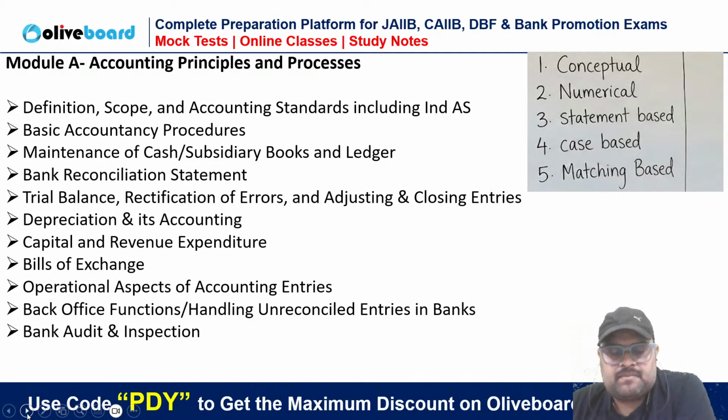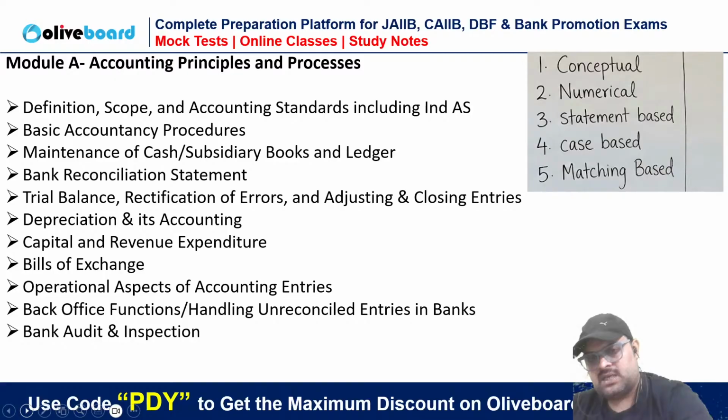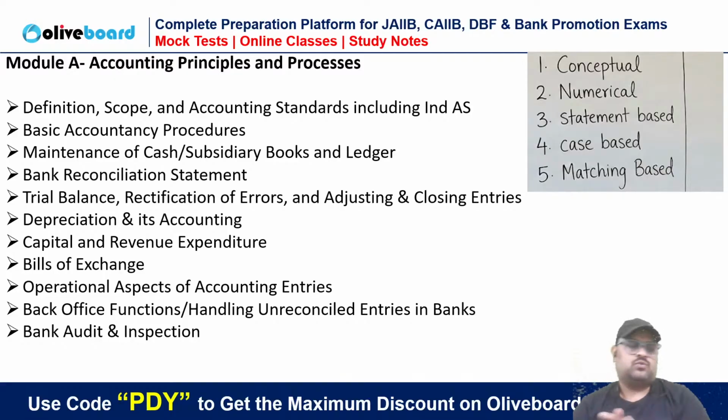Now, Module A. There are like 10 to 11 topics in Module A, but this discussion is highly focused on the areas which have to be the key concentration when you prepare as a banker. Sometimes we have shortage of time. Sir, I want to have some selective topic list only so that I can prepare and crack my exam. So in Module A, there are around 10 to 11 chapters.